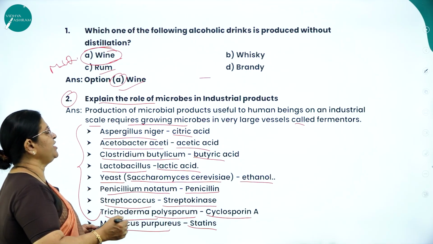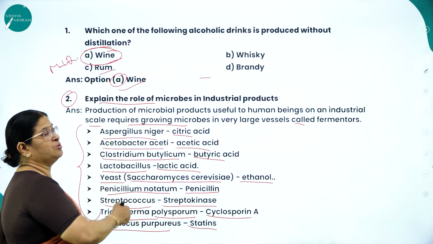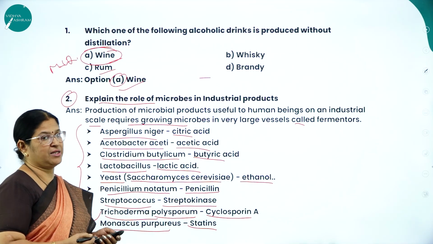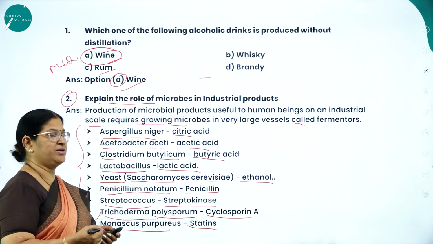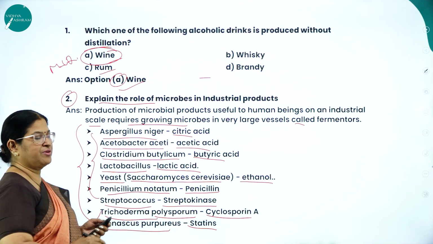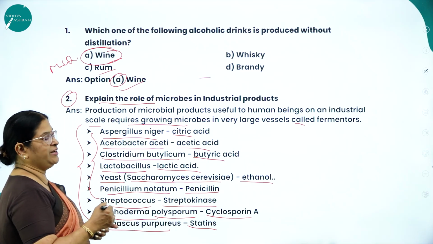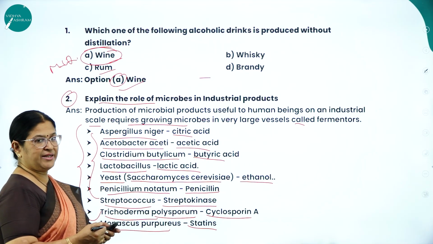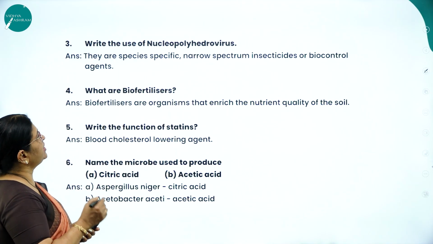So this is a very, very important question. Based on this, a good number of questions, particularly the 5-marker questions where we have the split questions, will be asked from this particular concept of the different microbes and their industrial products.